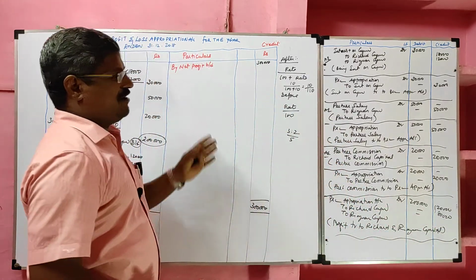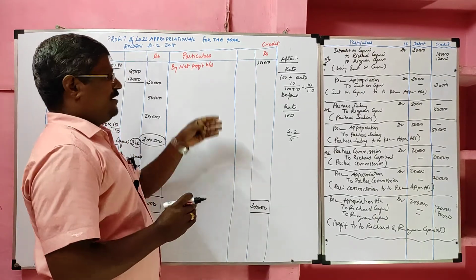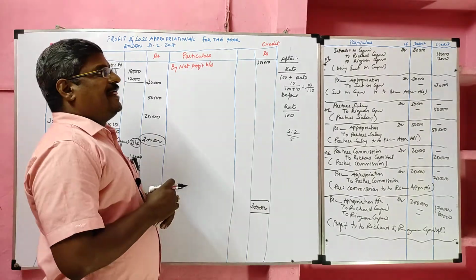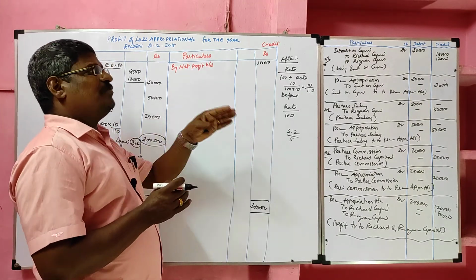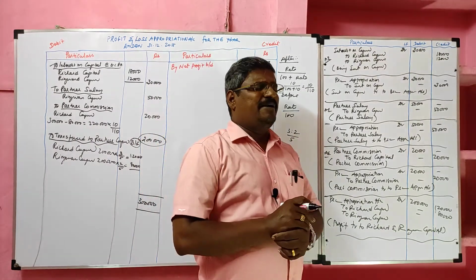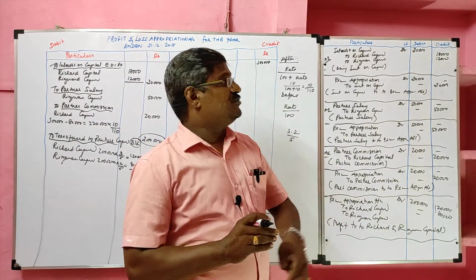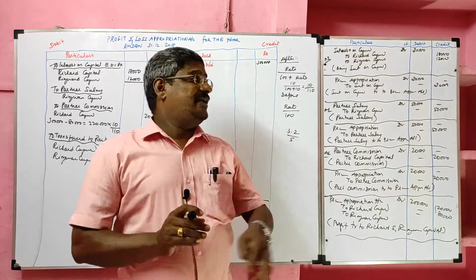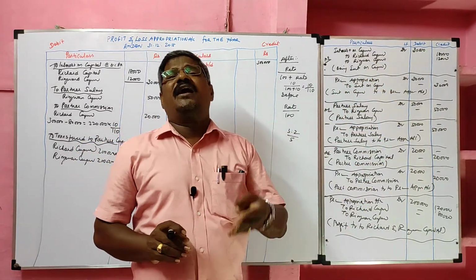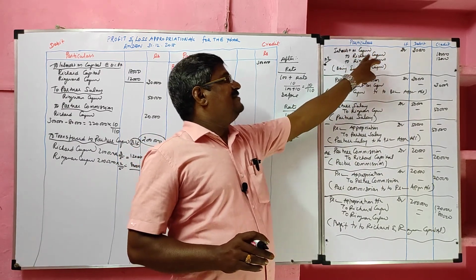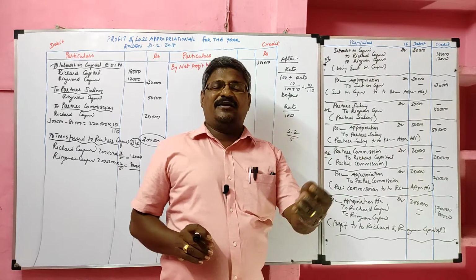Sometimes interest on drawings is given. In that case, we have to record Richard capital and Rizwan capital account debit to interest on drawings. Then interest on drawings account debit to P&L appropriation account. Here the partners maintain capitals under the fluctuating capital method. If they maintain under the fixed capital method, instead of capital we should specify current account. So the entry would be interest on capital account debit to Richard current account and Rizwan current account. Like that it will go.